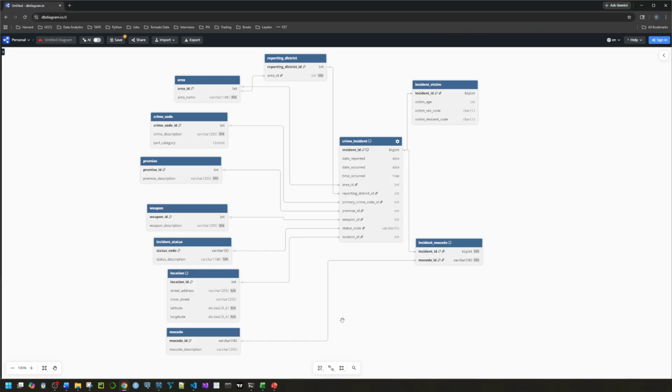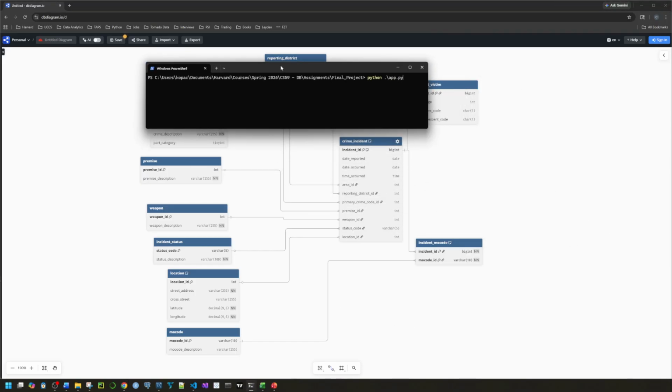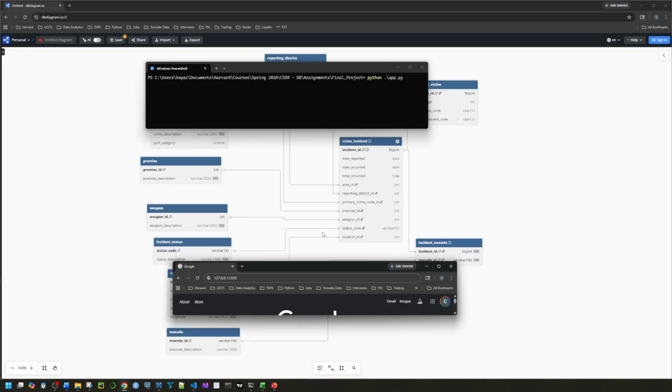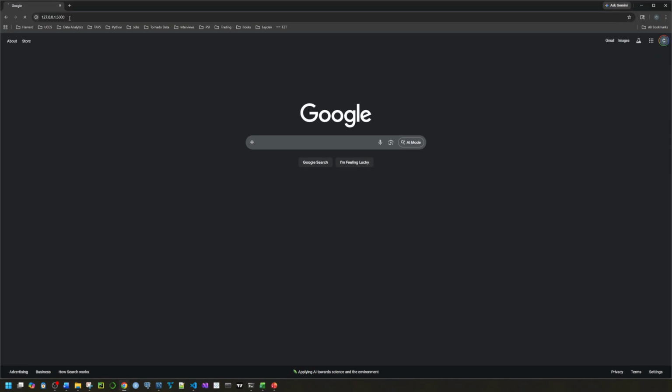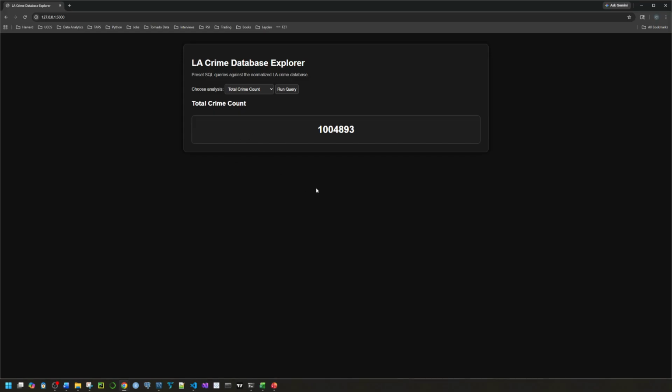The last thing I did for this project was to use that MySQL database as the backend for a Flask app that I also developed in Python. It's started from the command line. And once it starts up, it looks like this. Just a very straightforward interface to run the different preset queries for the project.